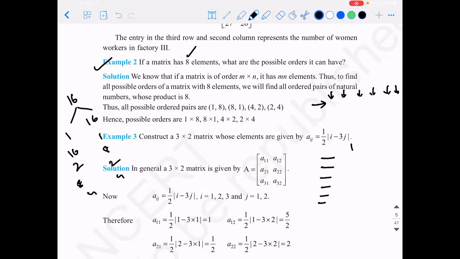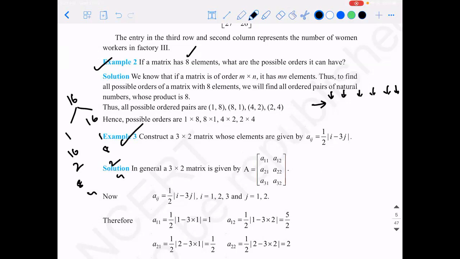So these are all the possible ways you can represent the number of matrices of different orders that are possible, right? So example number 3: construct a 3 by 2 matrix whose elements are Aij equal to half into modulus of i minus 3j. So what is the meaning of this?